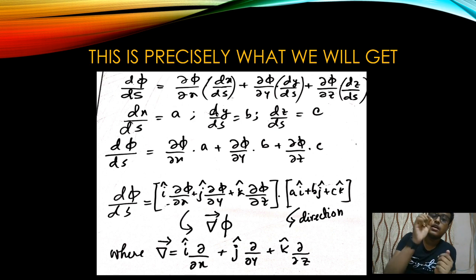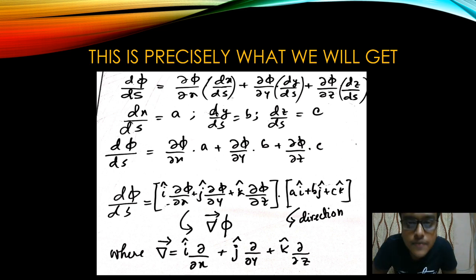Because phi is dependent upon x, y, z, and x, y, z are dependent upon s. So it's a composition of mappings, and what we have written over here is just the chain rule of differentiation. So by the chain rule of differentiation, this comes out to be precisely d phi ds.